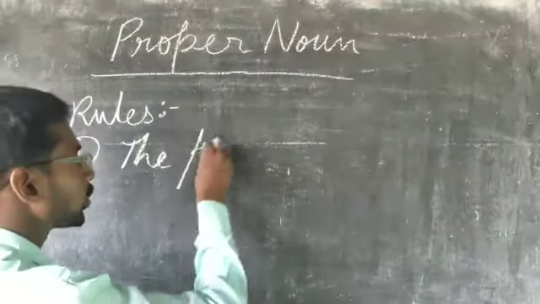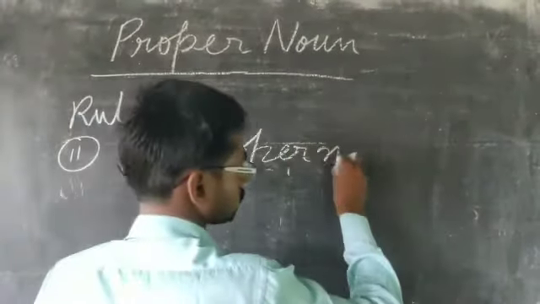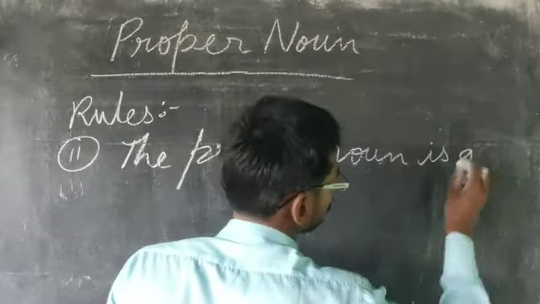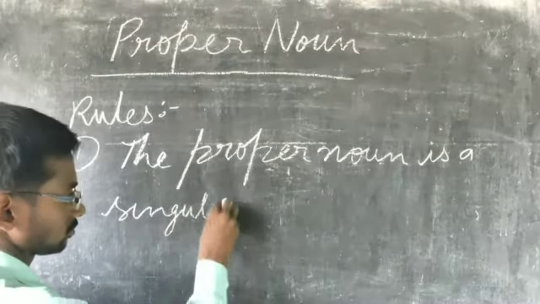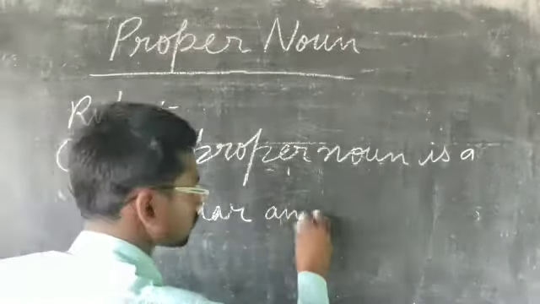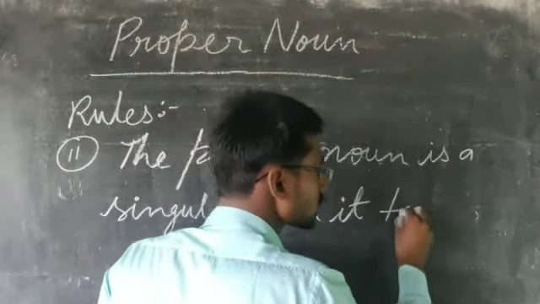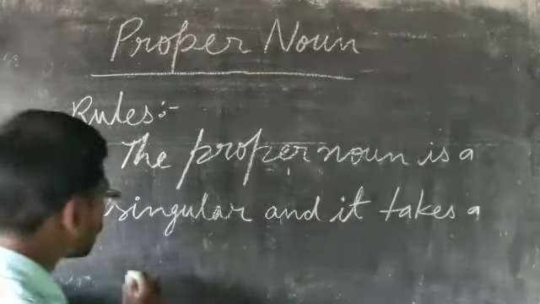Rule number 2: the proper noun is singular, and it takes a singular verb.